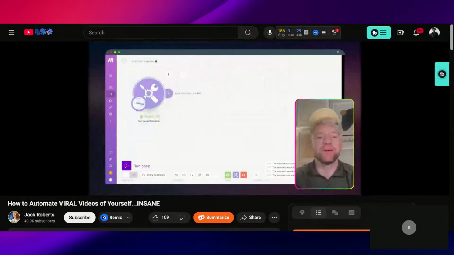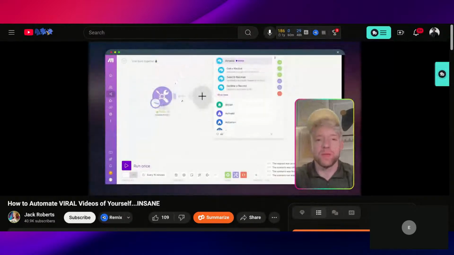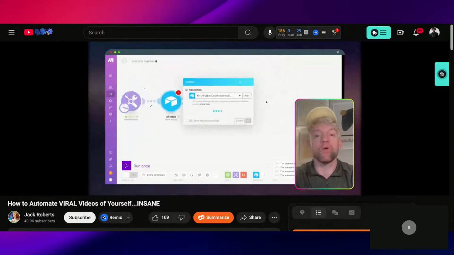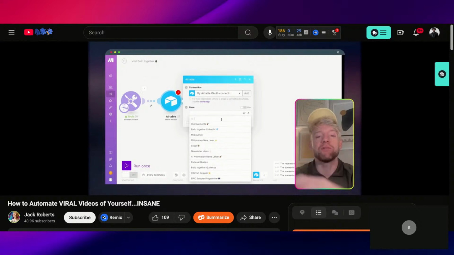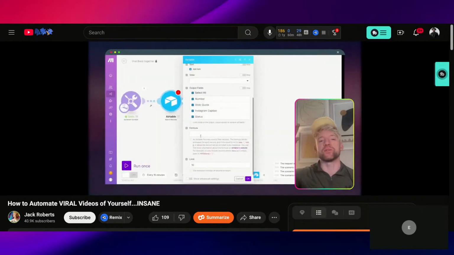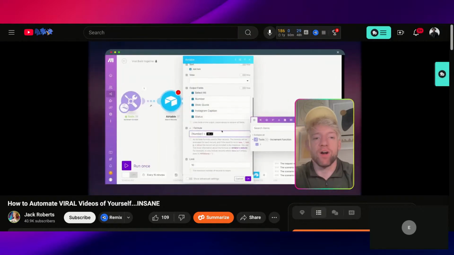And then we're going to come here, come down to Airtable. I'm going to go for search records, and then all we do with this one, guys, is we just choose the same base that we had. Now, if you don't see this, we call this one Stoic Build Together. It's a simple connection, opens a new tab, you connect it, and then you're going to be ready to go. All right, incredible. Table is going to be table 1. You can leave use of this.